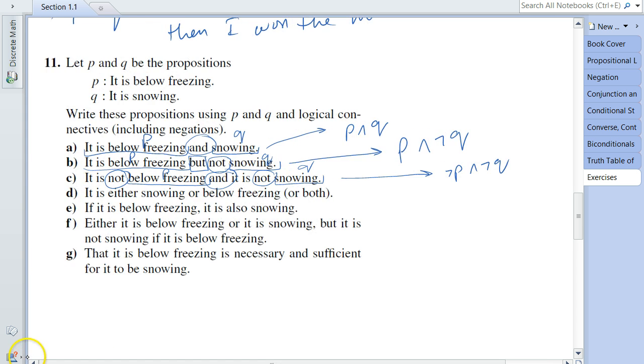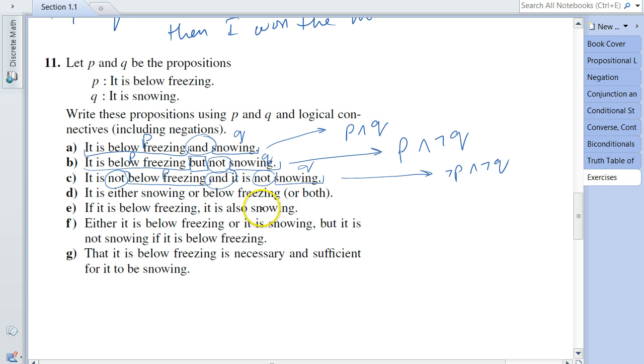Let's go for the next one. 11d. 11d says it is either snowing or below freezing or both. If you recall, when we were covering the conjunction and the disjunction, we said that the OR operator that we use in logic is the inclusive OR, and this statement is giving us a hint with this "or both" part that this is the inclusive OR, not the exclusive OR.